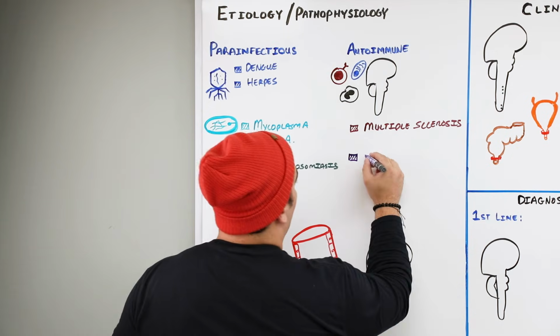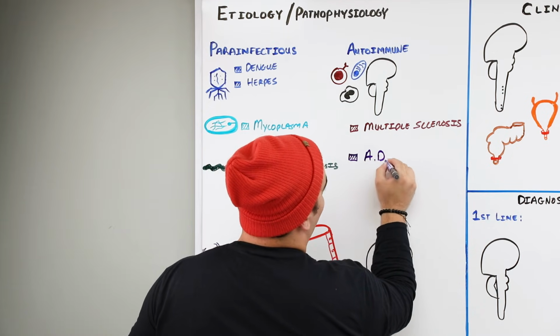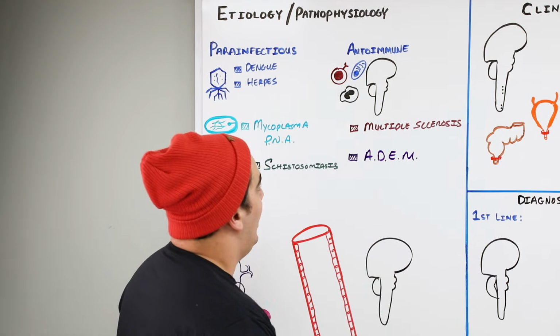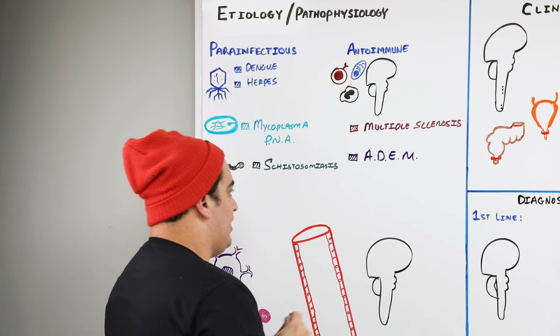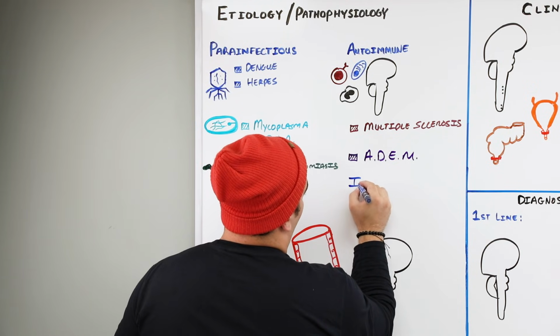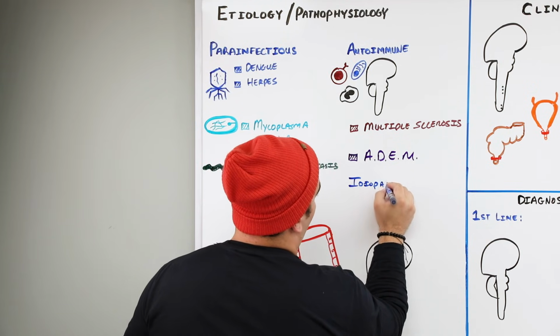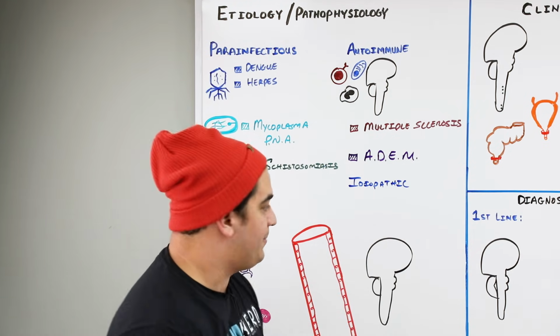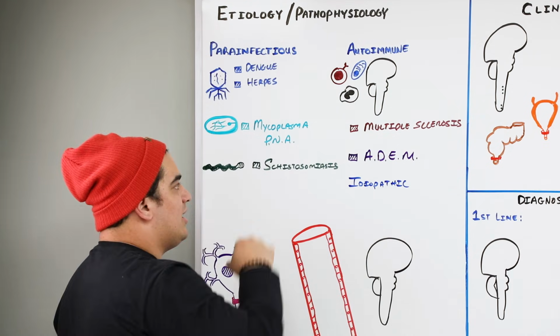I'm not writing all that, so we're going to abbreviate it, ADEM. And again, the last type of etiological factor that you should be aware of is, don't forget about idiopathic, meaning that we really can't pinpoint a particular cause associated with this. All right, so that's the thing that I want you guys to remember.